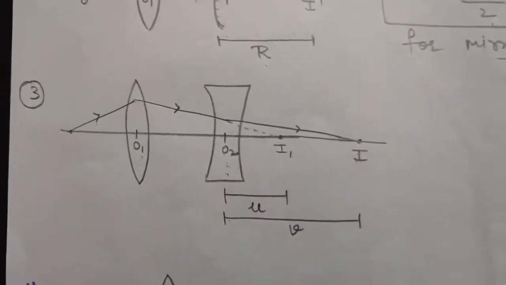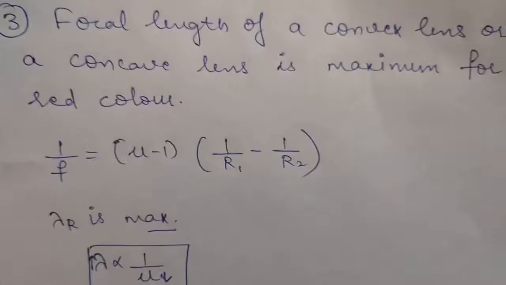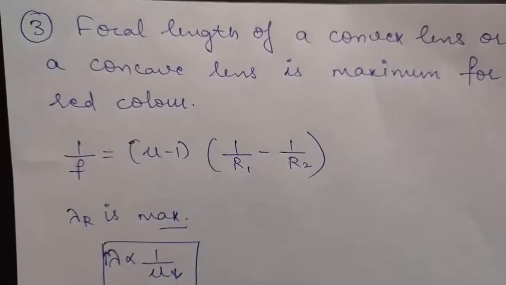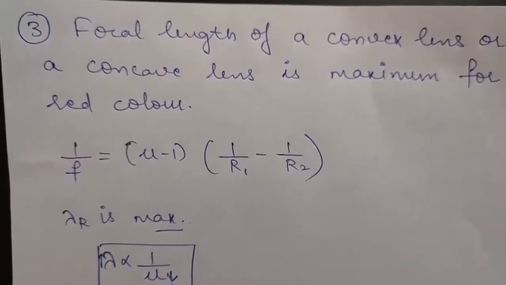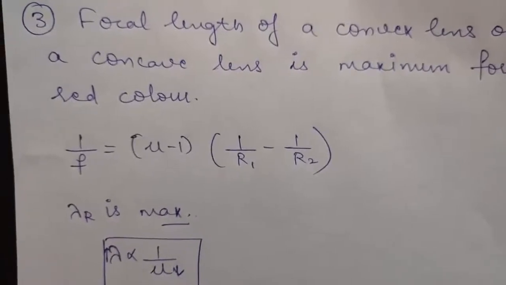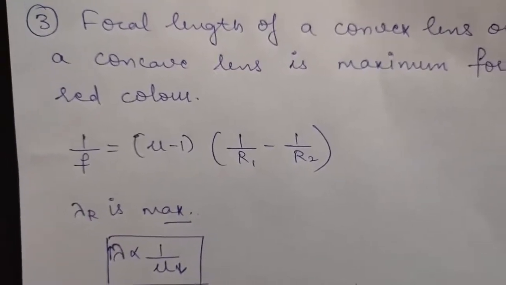So these were some combinations. Now as you studied the lens maker's formula in the last lecture, that is 1 upon f is equal to mu minus 1 into 1 upon r1 minus 1 upon r2, related to that formula I will be explaining some things to you.